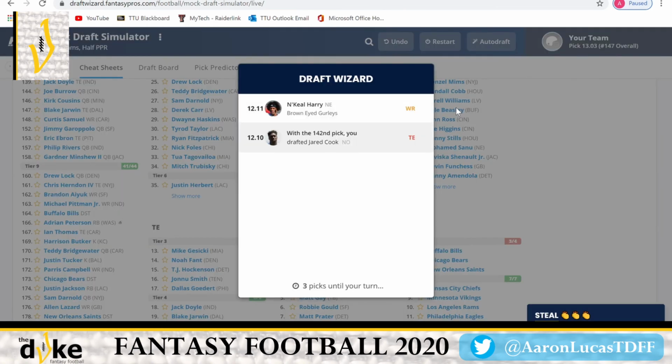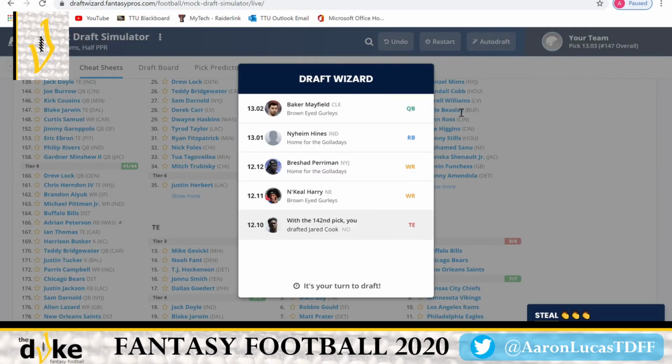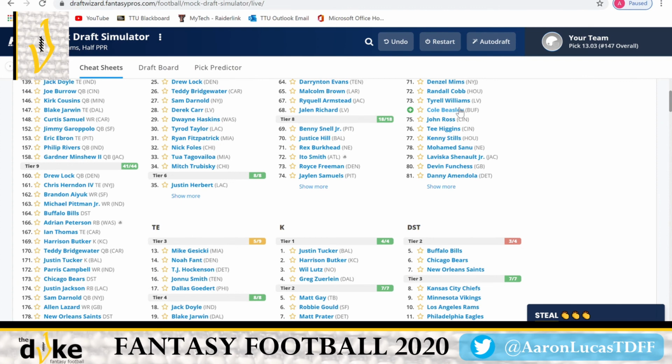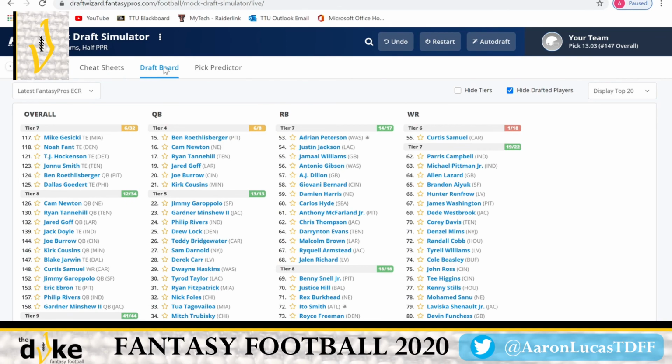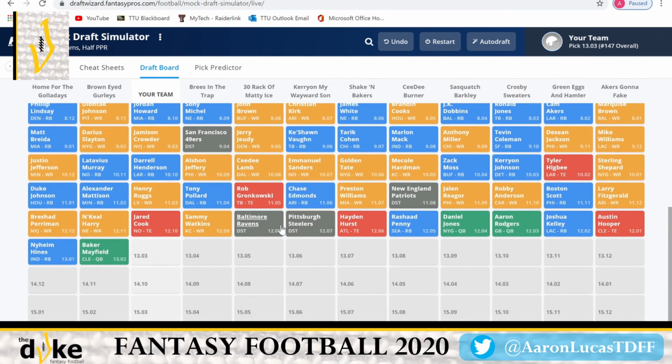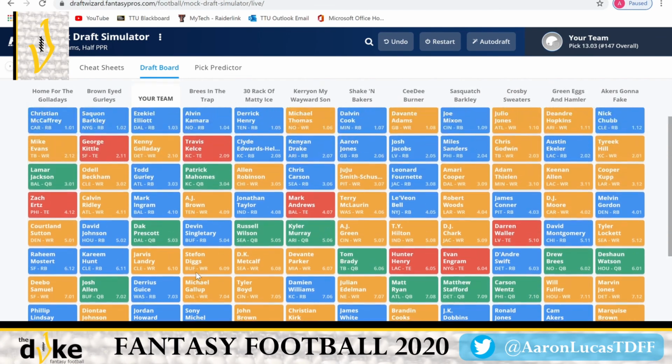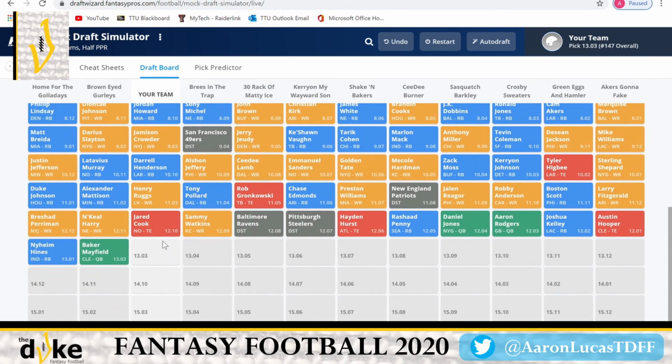Let's go ahead and take it. And that actually worked out pretty well for us. We'll come back. Let's look at it. We're getting to the end of the draft. We won't worry about our kicker and our defense. It's going to be our last 2 picks here. So we really only have one more pick.